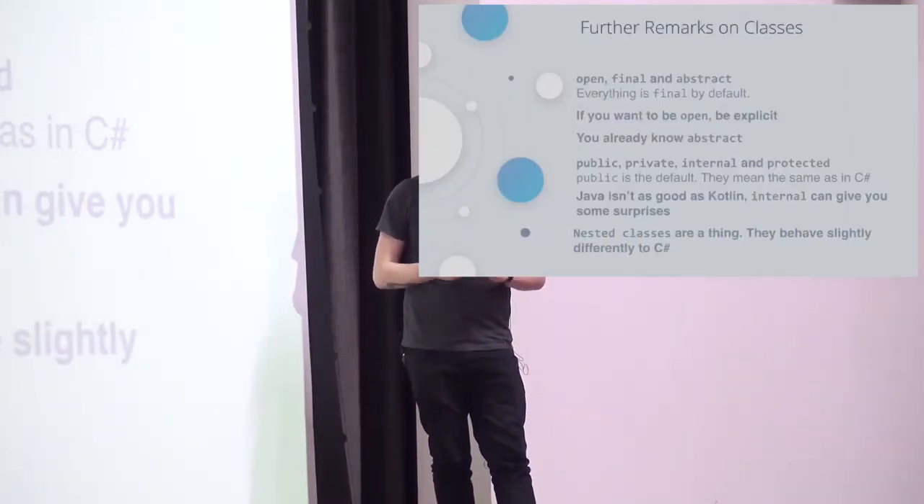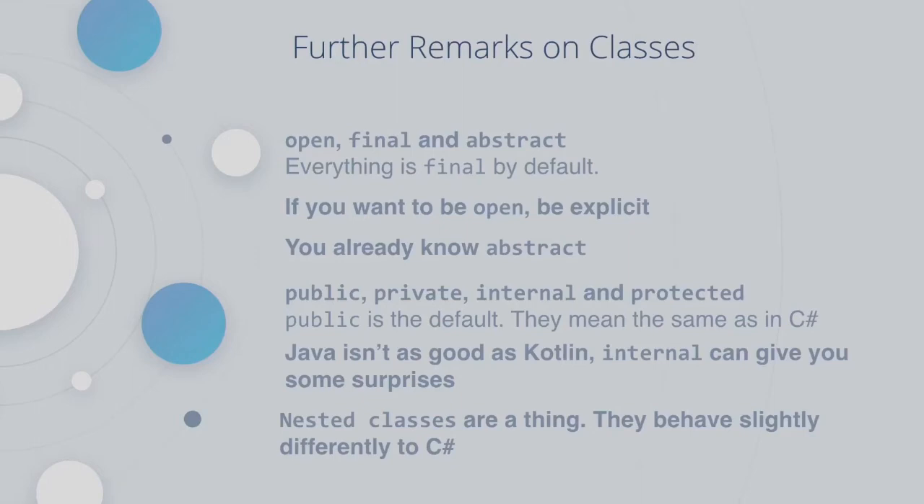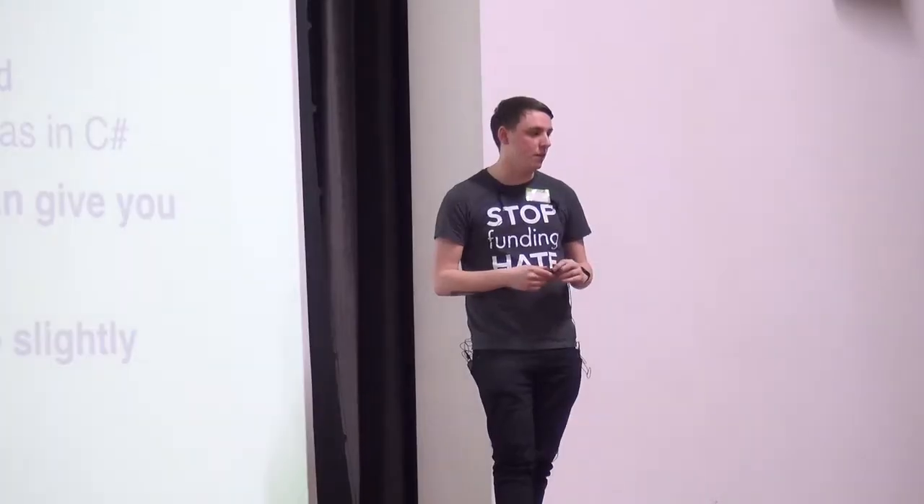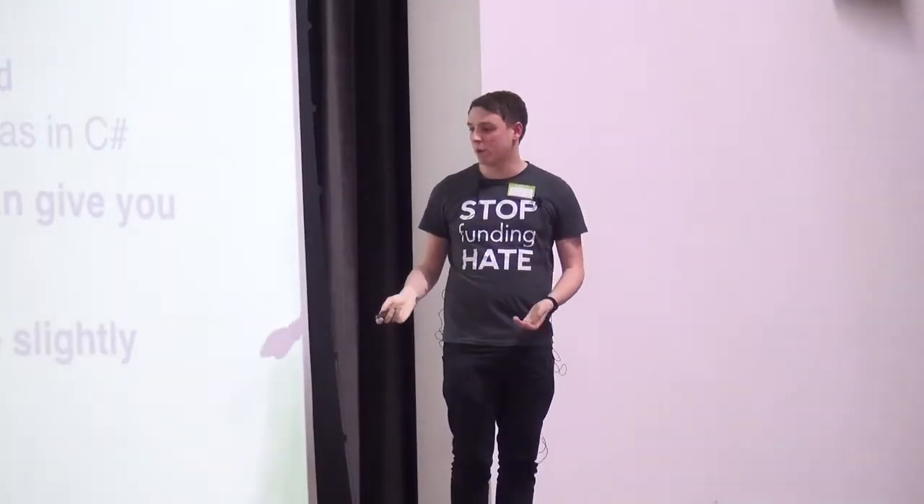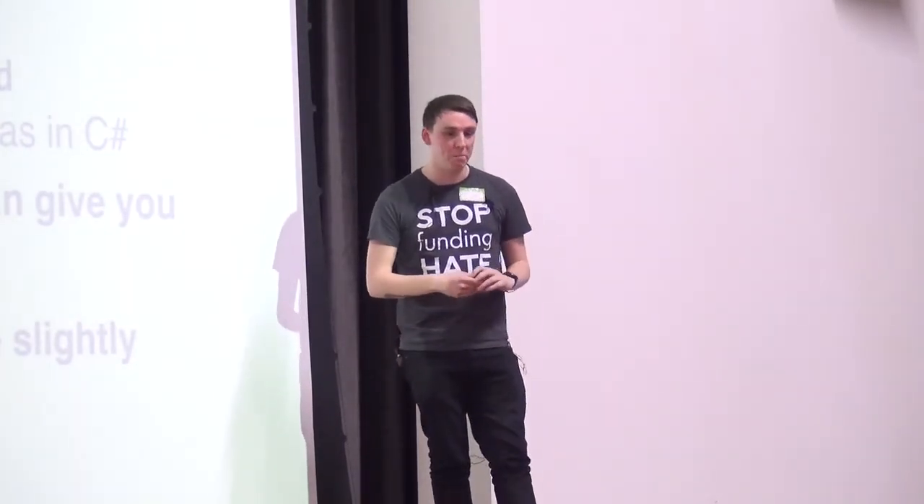And finally, nested classes are a thing, just like they are in C#, but they behave slightly differently in what they have access to and what they don't in terms of scope and things like that. I'm not going to go into that because I can't think of many times I've actually had a valid use for nested classes. But they are quite powerful in Kotlin, and I'd recommend that you go check them out and how they work too, because they are different to what you may know. Okay?